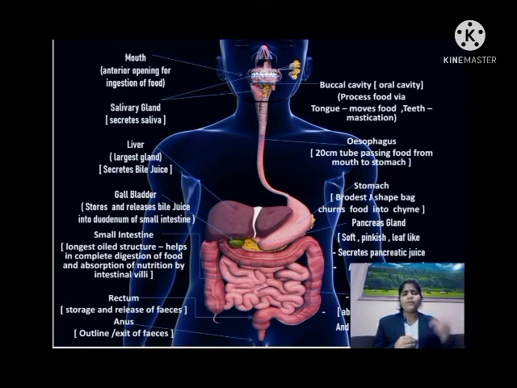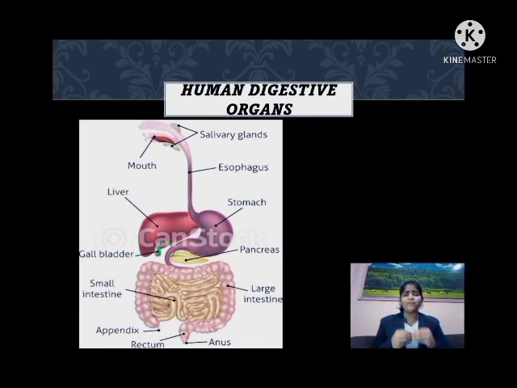In this way our food travels in a common path. We take in the food in our mouth, then it passes through the esophagus, then it comes to the stomach, then it passes into the small intestine, then the large intestine, then the rectum, and it is released from our anus. There are some exterior organs through which the food does not pass, but they put their secretions in for digestion. For example, the liver, gallbladder, and pancreas. These are some important exterior organs.